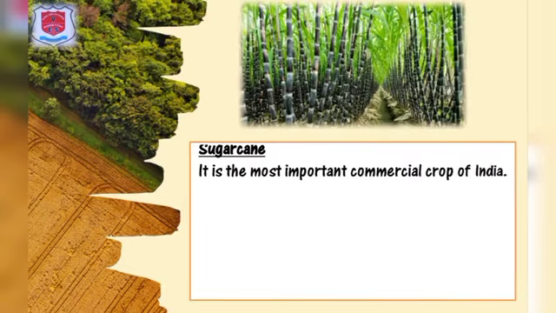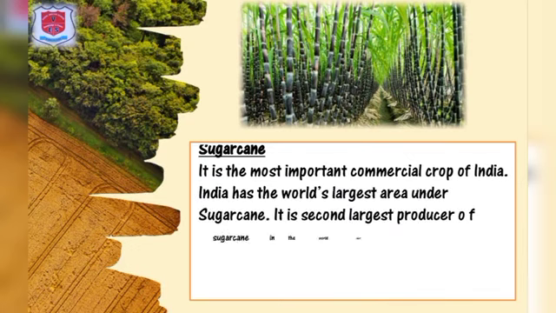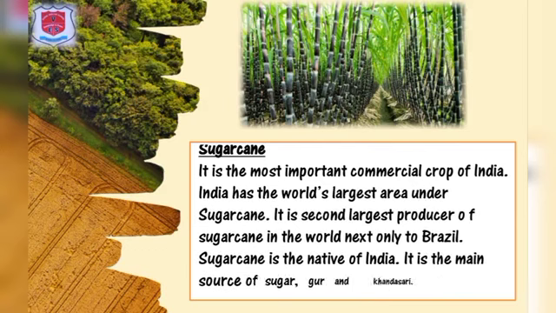Sugarcane. It is the most important commercial crop of India. It has the world's largest area under sugarcane. It is the second largest producer of sugarcane in the world next only to Brazil. Sugarcane is native to India. It is the main source of sugar, gur and khandasari.